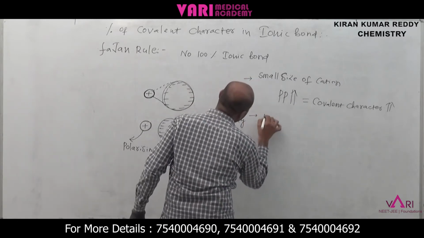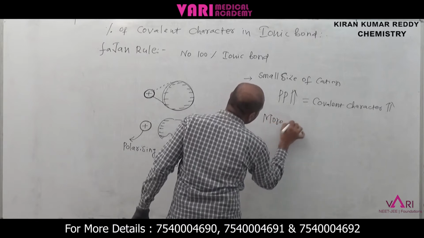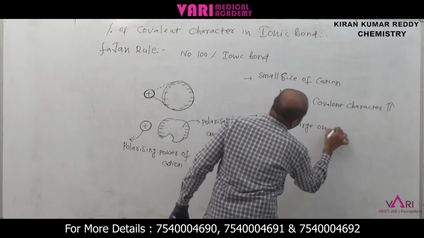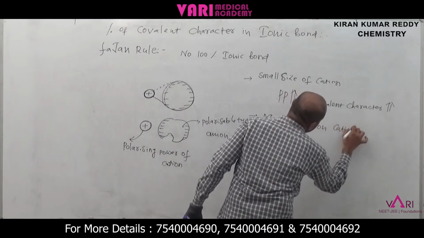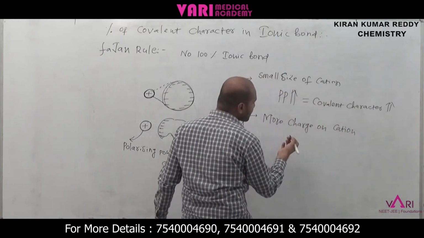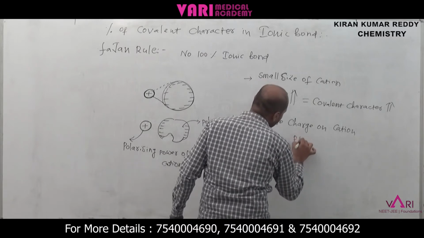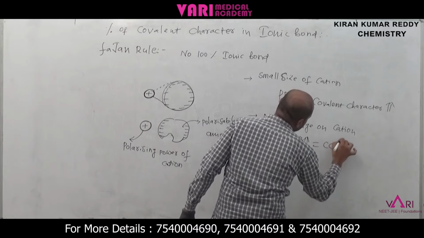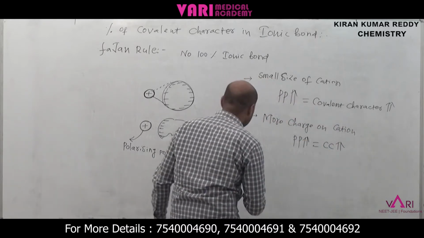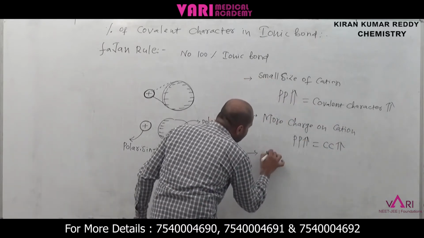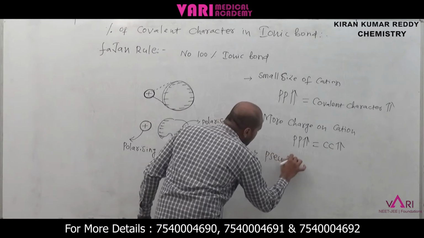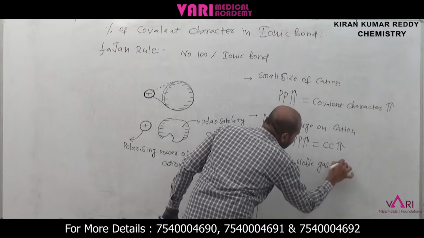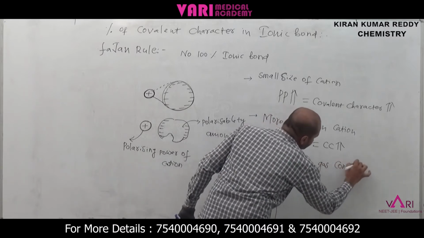Next one is more charge on the cation. More charge means polarizing power increases, so covalent character increases. Next one is the pseudo noble gas configuration.